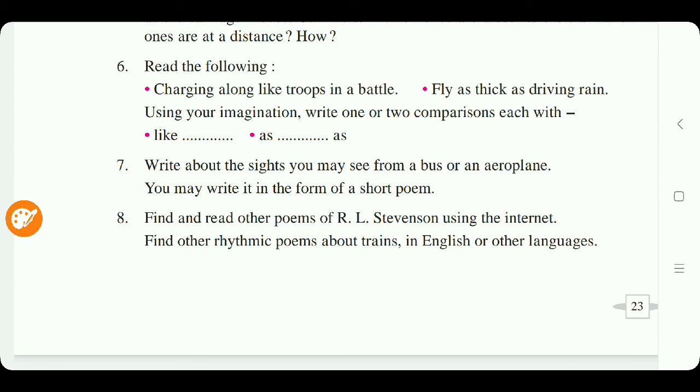Now next: write about the sights you may see from a bus or an aeroplane. You may write it in the form of a short poem. Now for this seventh question, children, write a short poem or write an essay, a train journey. Or you can write a journey by train.